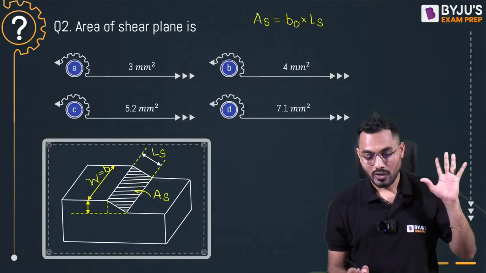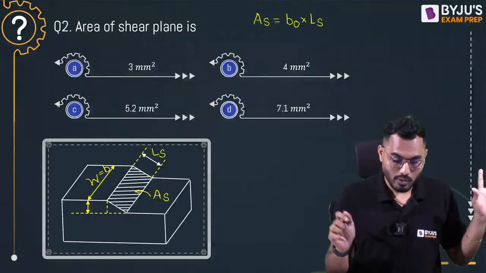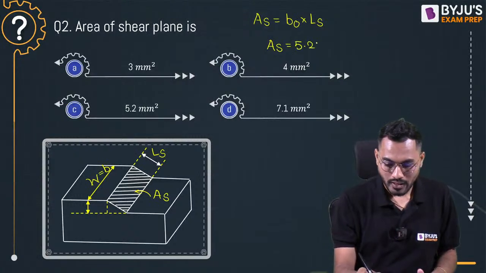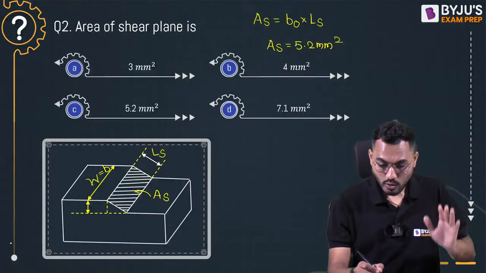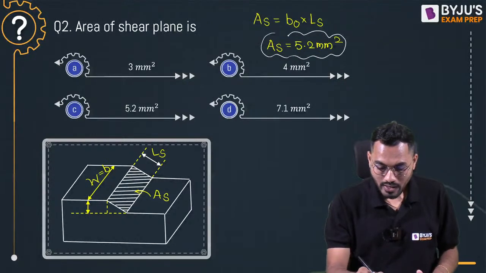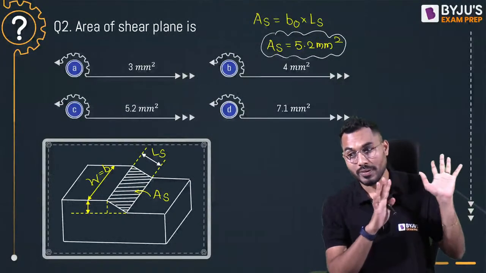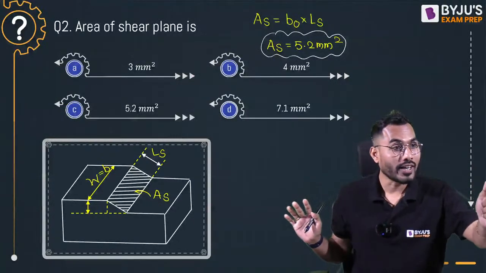There is no problem at all. Right? Fine. Is it true? So you can calculate that. The answer is coming, AS is 5.2 millimeter squared, because one type of this question is already calculated. So you can calculate length of shear plane, and the B naught, that is width of the chip. Width of the cut is given, width of the chip is given in the problem. Just calculate. Swati Kumari, what is that? C, absolutely correct. Thumbs up.